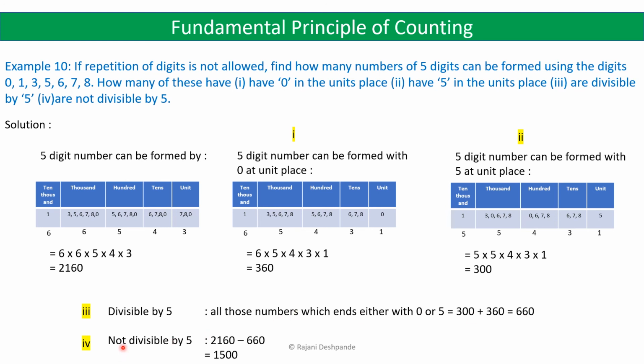Then the last question is not divisible by 5. So the total number of 5-digit numbers that can be formed has been calculated already. It is 2160. Out of those 2160, 660 numbers are divisible by 5. So the remaining numbers are not divisible by 5. So I am subtracting 660 from all the numbers, and I am getting 1500 numbers which are not divisible by 5.